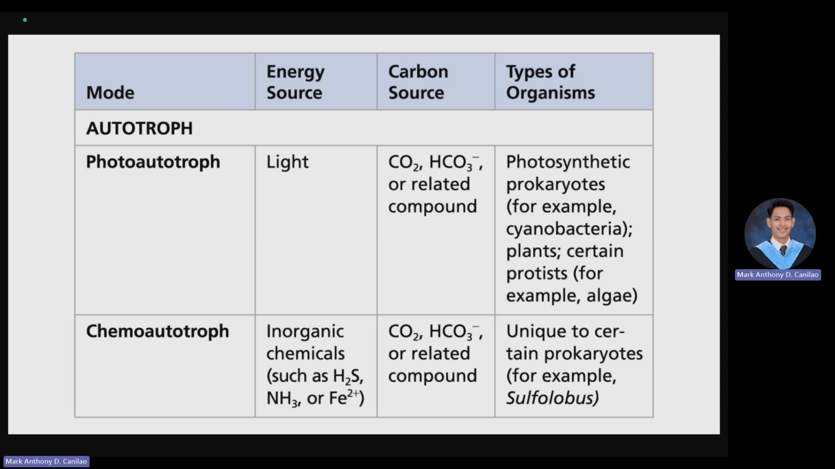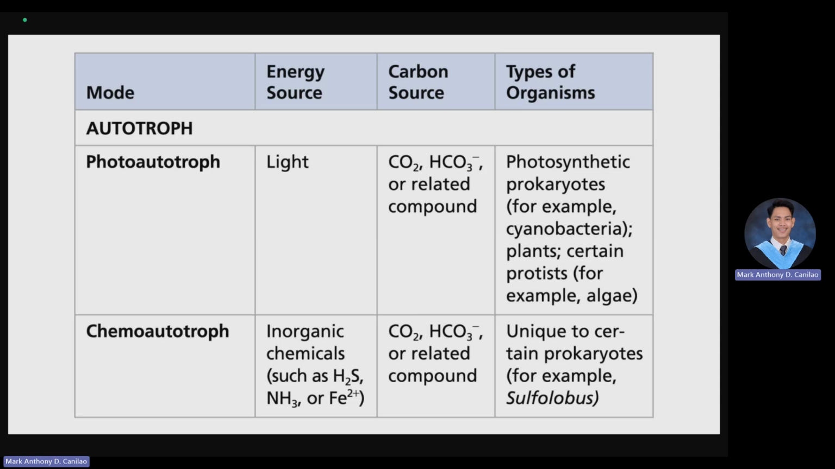When we talk about photo, we are referring to light. So photoautotrophs are the types of organisms that are photosynthetic in nature, meaning they can photosynthesize. We have the examples here: the algae and protists, plus the plants. So the carbon source is carbon dioxide and other compounds.